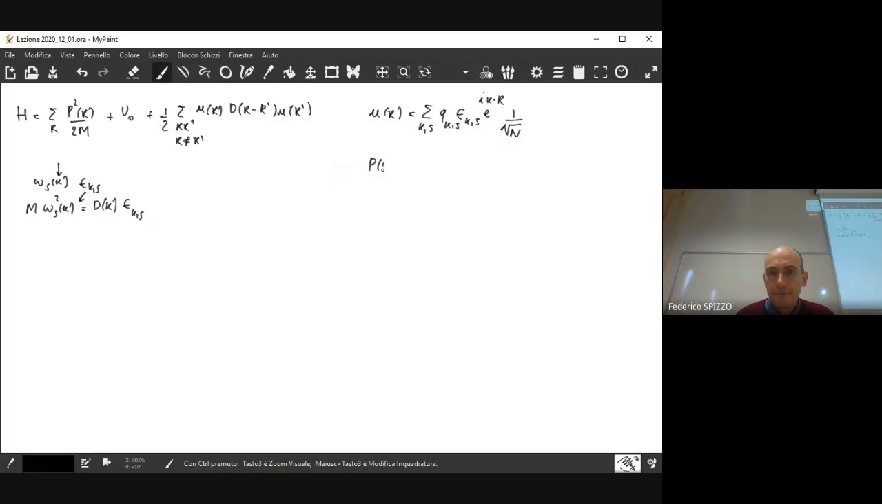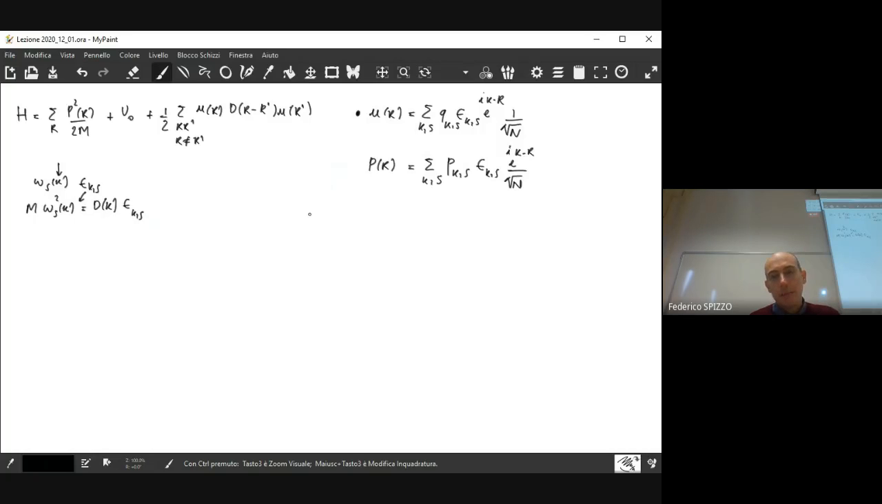And we may use exactly the same expression for P. In this case, we have P_KS, E_KS, e to the i k times r divided by the square root of N. And one last thing: I will recall at the end of the calculation, if we consider U, but the same result is fine also for P.